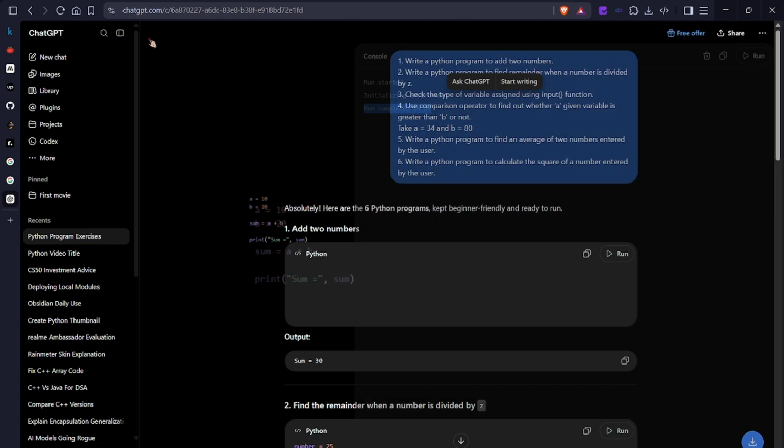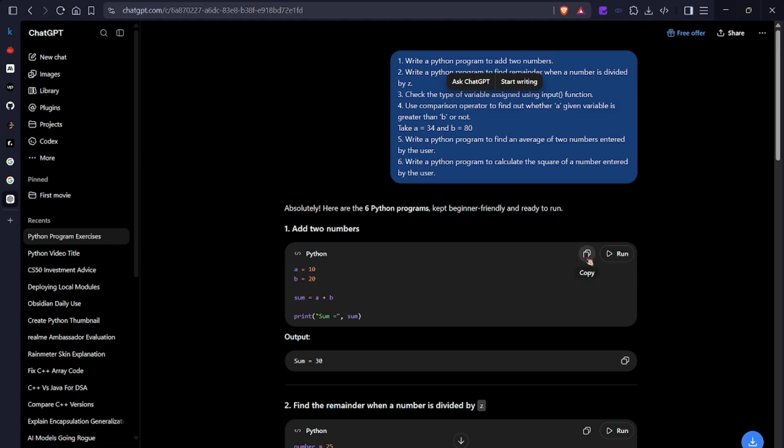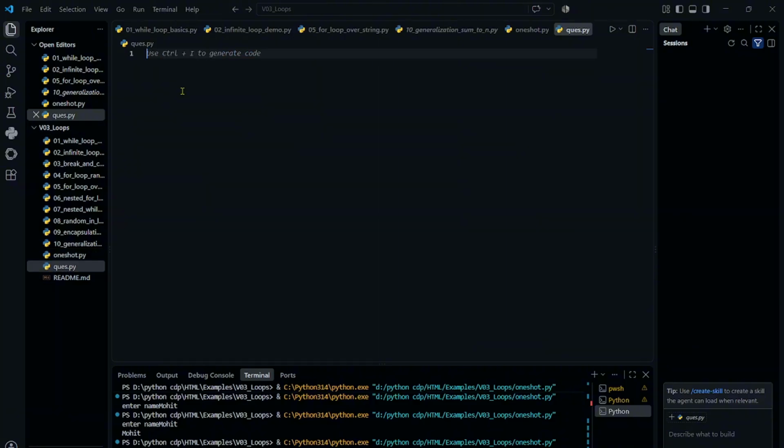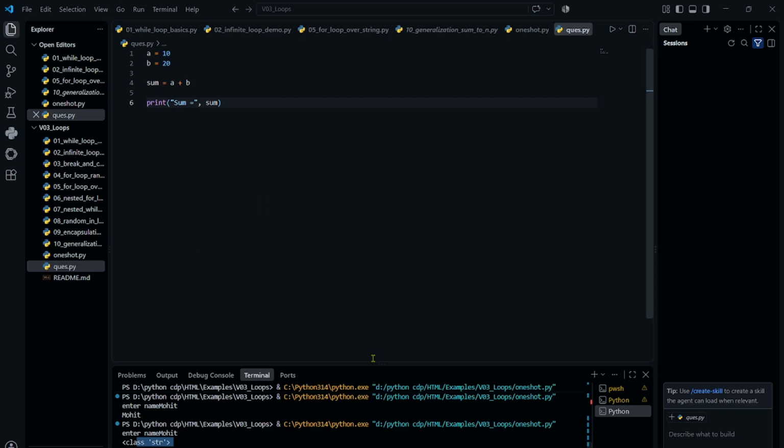So basically, we had already given values for a and b, but we can make it take input. But let us do it ourselves. Why should we use ChatGPT, bro? Don't use ChatGPT for everything. Try yourself first. Okay.